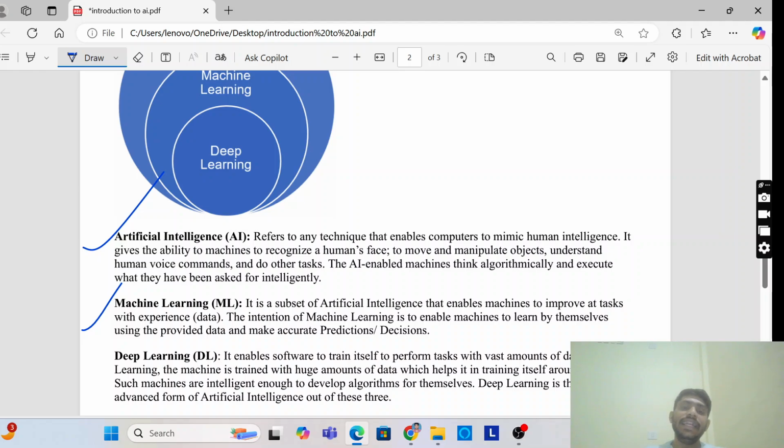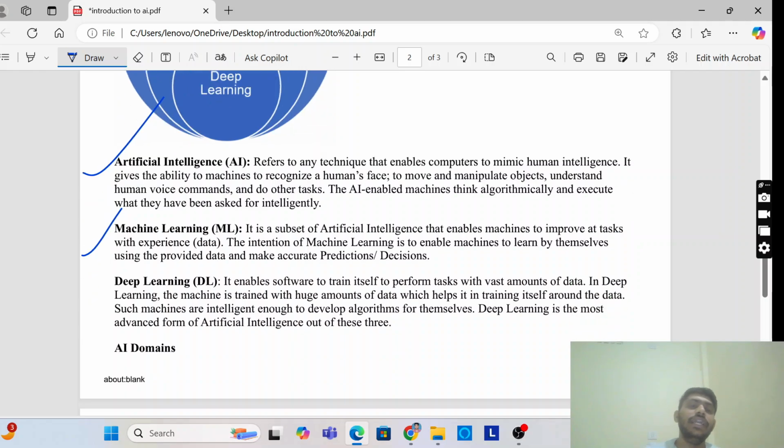So the intention of machine learning is to enable the machine to learn by themselves. They can learn by themselves using the provided data and make accurate predictions and decisions. That is a subset of AI. Okay, deep learning.